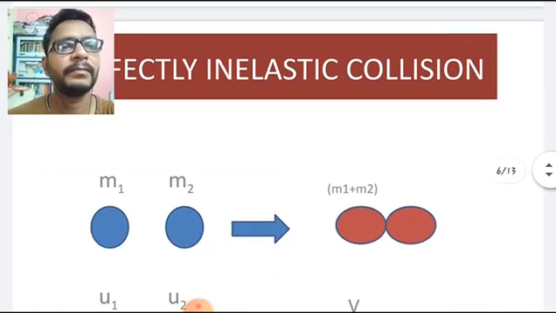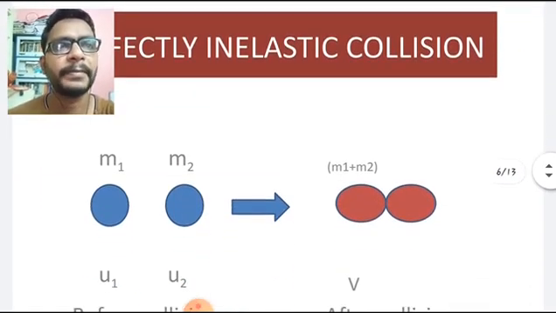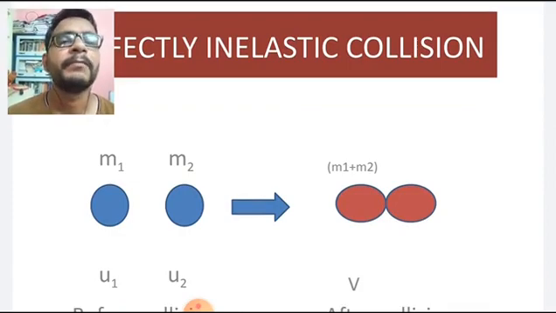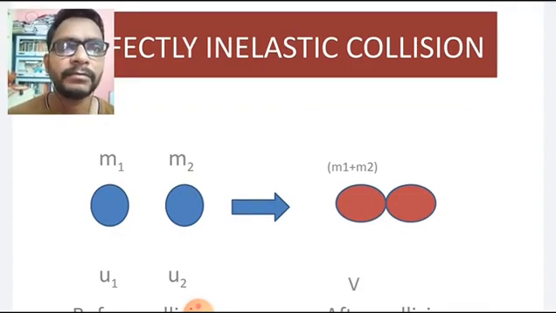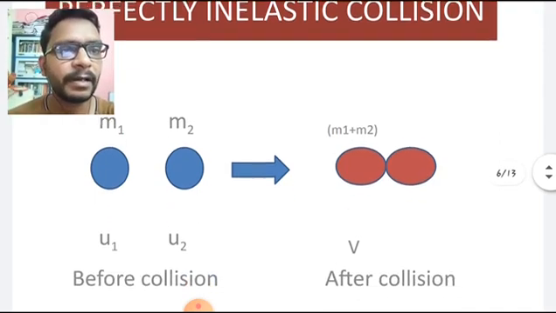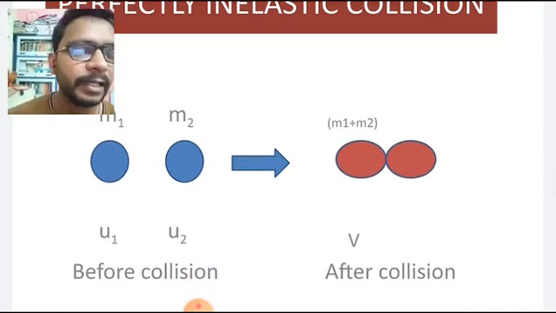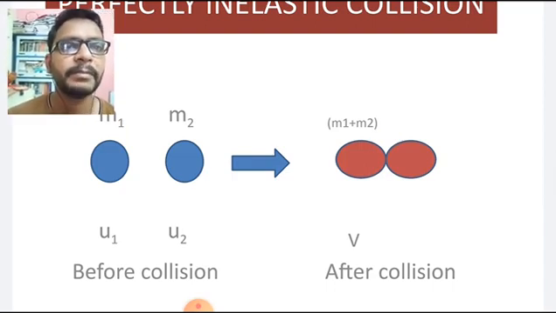Here is an example of what happens: before the collision the masses are m1 and m2 with velocities u1, u2, and after the collision they travel together. We consider the total mass m equal to m1 plus m2, with the same velocity v after the collision.